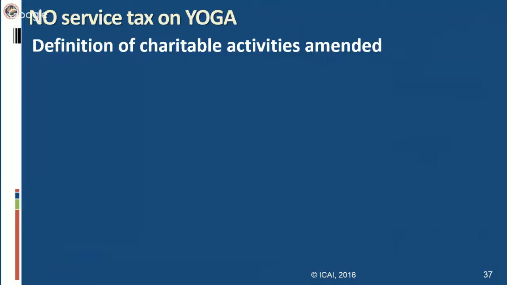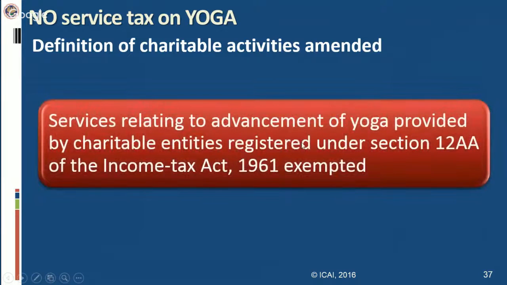Under the mega exemption notification, there is an entry which says that services provided by an entity registered under section 12AA of the Income Tax Act. Any charitable entity registered under section 12AA of the Income Tax Act, if it provides charitable activities, then that is exempted under the mega exemption notification.